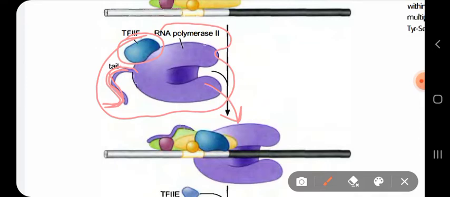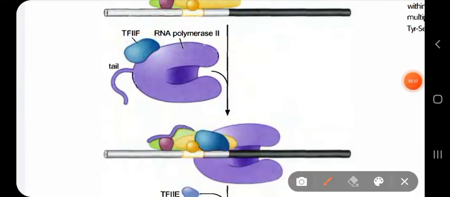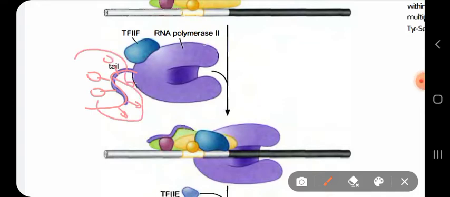The tail region has a certain amino acid sequence, and within the tail, phosphorylation occurs on certain regions, which allows the RNA polymerase to carry out the transcription process.